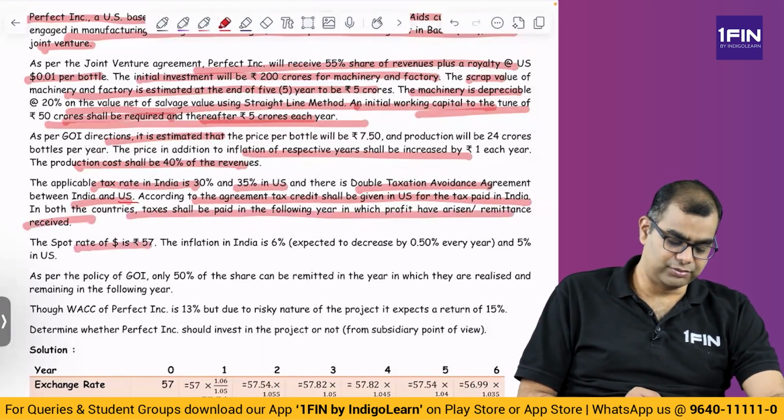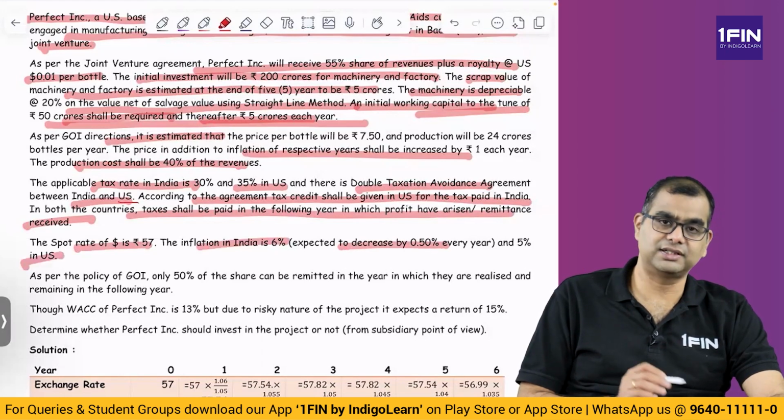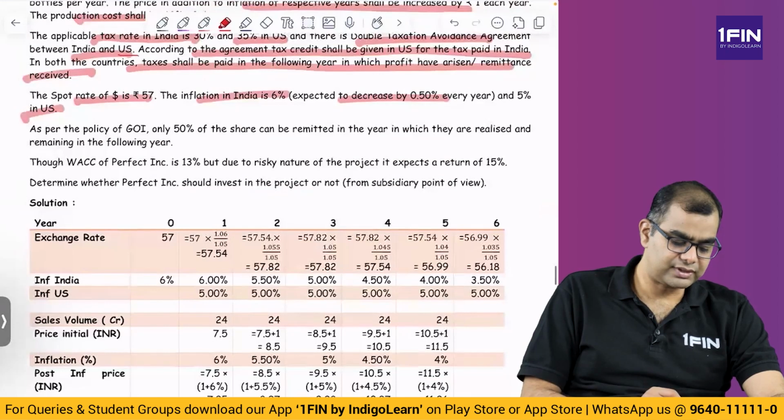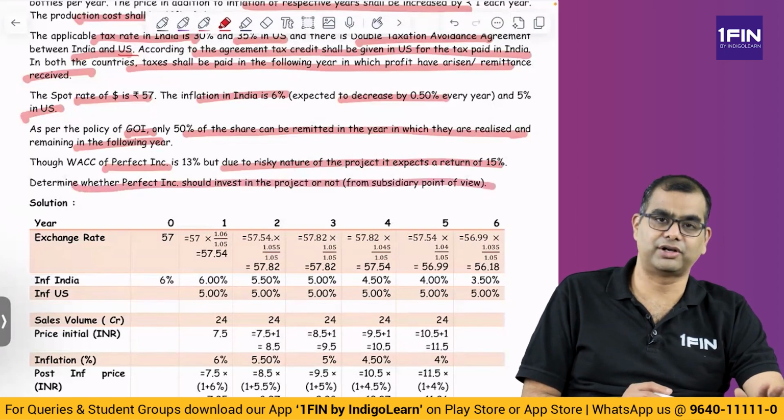Spot rate is 57 rupees per dollar. Inflation in India is 6%, expected to decrease every year by 0.5%, and 5% is the inflation in US. As per policy of the government, only 50% share can be remitted in the year in which they are realized, and the remaining in the following year. Although WACC of the company is 13%, due to riskiness of the product they're expecting a return of 15%. Determine whether they should invest in the project or not from subsidiary point of view.